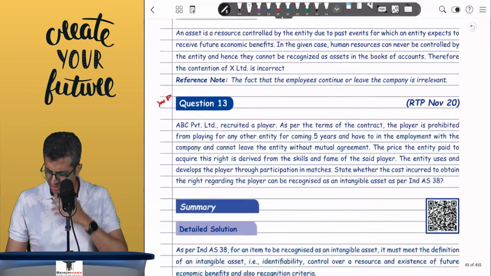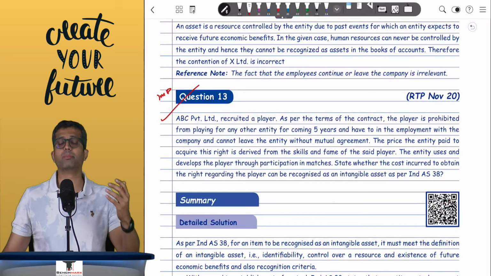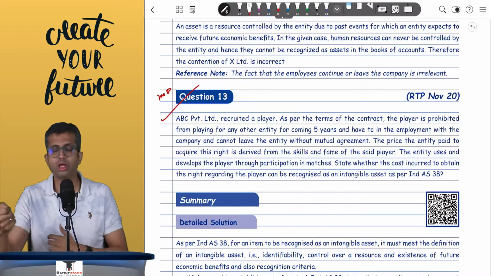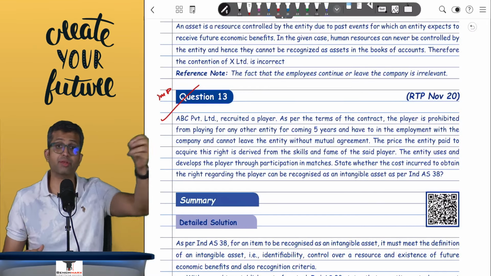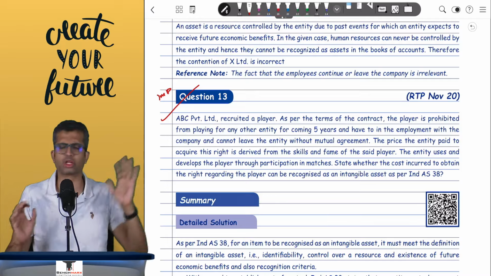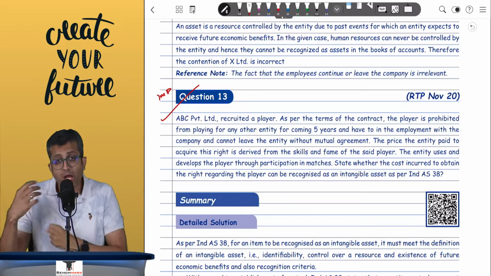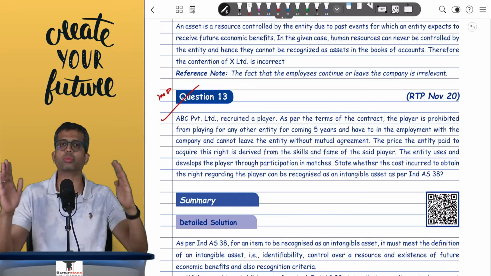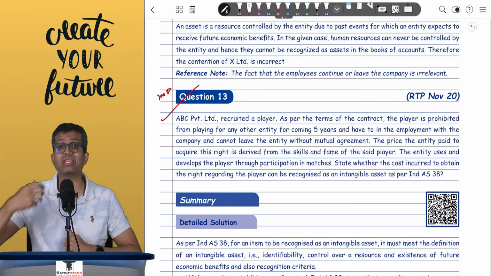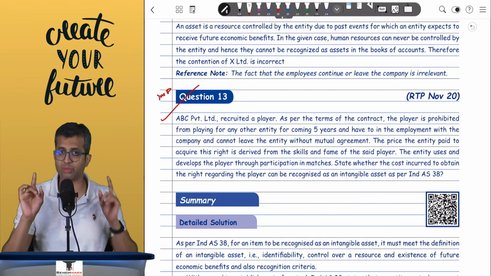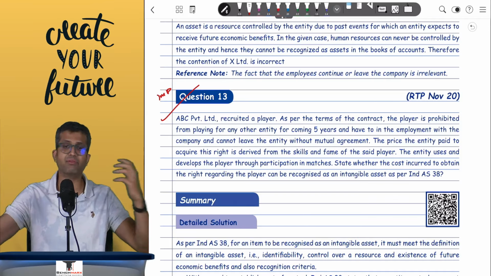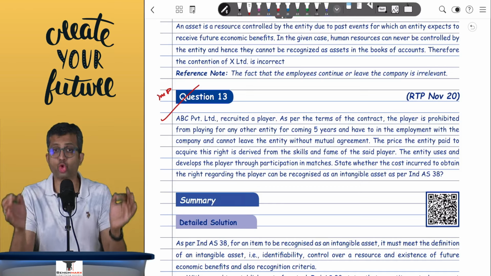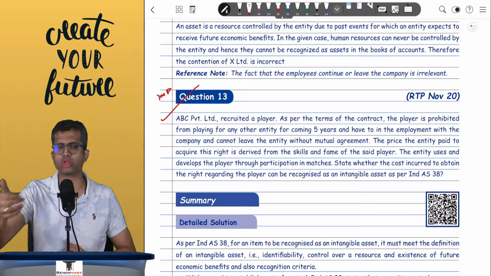Okay, next you have this question number 13, which is on player rights. Remember, this is a kind of case where you are paying, let's say, 26 crores approximately for getting Rishabh Pant as Lucknow team. If the terms of the contract are so stringent that even if the player wants to leave, they cannot leave without mutual consent, in such a case, you can exhibit to have control over the services of the player. Remember, you don't own the human. However, you have exclusive right to the service, and hence in such a case, the biggest of the football clubs, cricket clubs can show this as an intangible, as a right on the player's service.